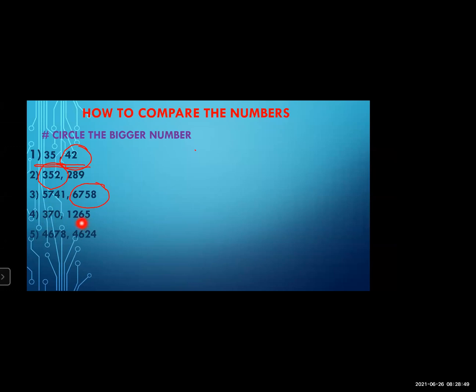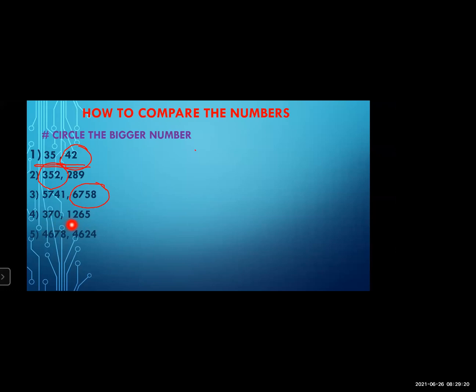We have to see the digits. Yes. The number which has more digits is the bigger number. Now here, in the first number, how many digits? 3. And in the second number, how many digits? 4. Means it is very easy to find out which number is bigger.